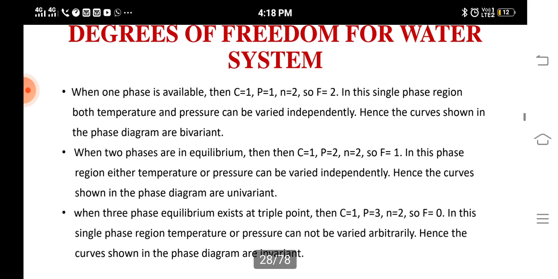When two phases are in equilibrium, the component is 1, phases are 2, number of variables is 2. So the degrees of freedom is 1. In this region, either temperature or pressure can be varied independently. Hence this phase diagram is univariant.